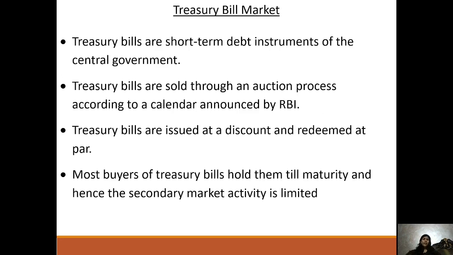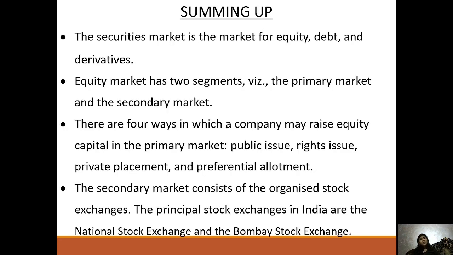T-bill, the treasury bill market, is a short-term debt instrument of the central government. Here the auction process is there, and the calendar is announced by the RBI. Treasury bills are issued at a discount and redeemed at par. Most buyers of treasury bills hold them till maturity, and hence secondary market activity is limited.